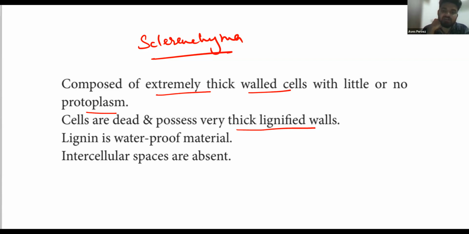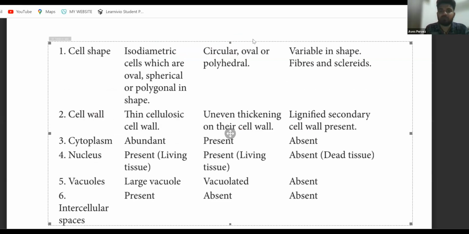Now let's discuss the sclerenchyma, collenchyma, and parenchyma tissue. Let's write some important points about them. Note it down.